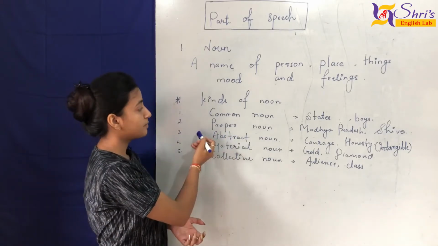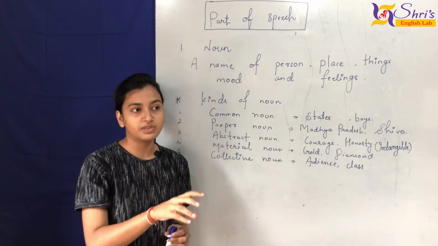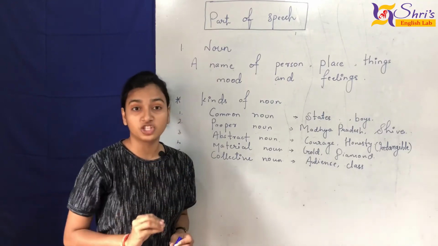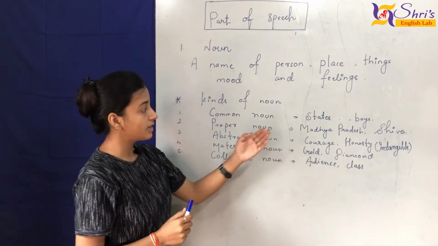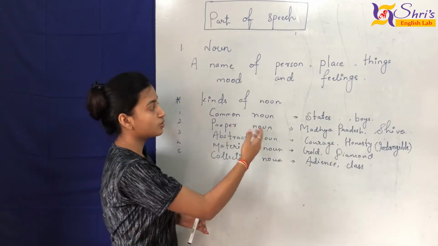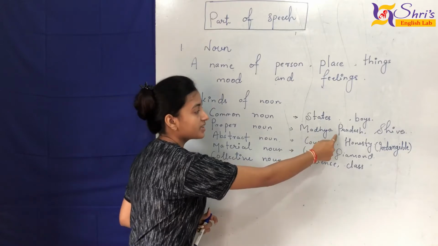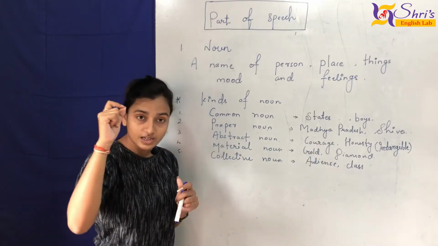Here we have second, proper noun. Proper: if you give something a proper name, that means this is special for you. So here we have that special name, Madhya Pradesh. As we earlier learned, common noun involves states, and here we read that Madhya Pradesh is a special name of a constant state.